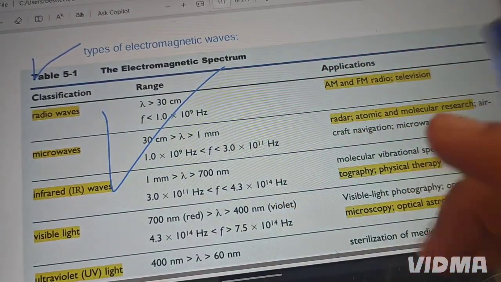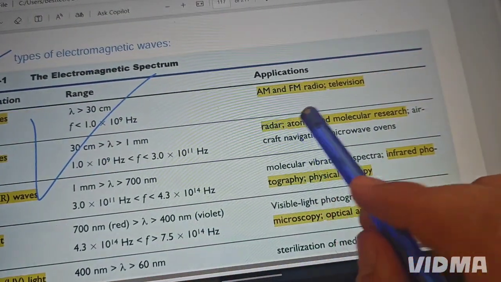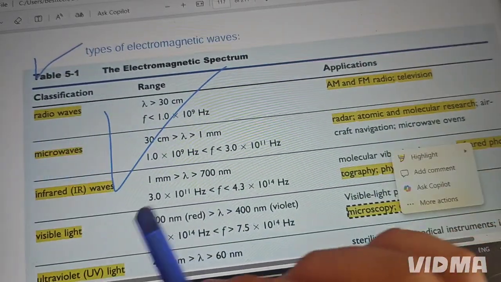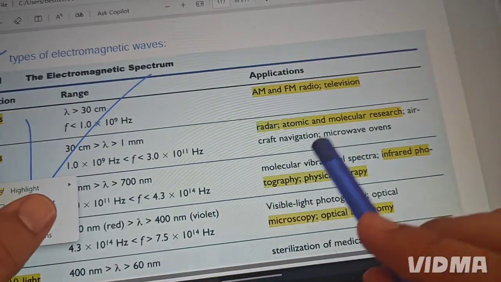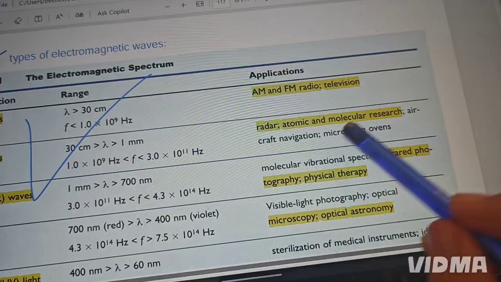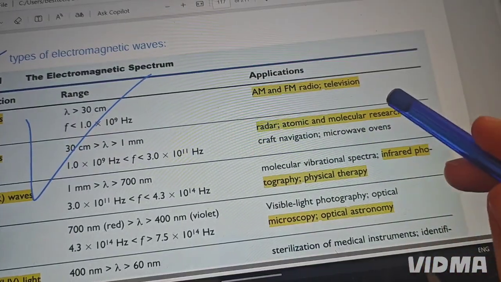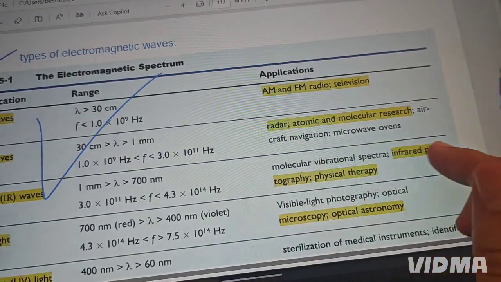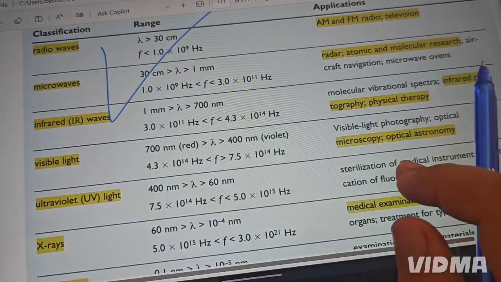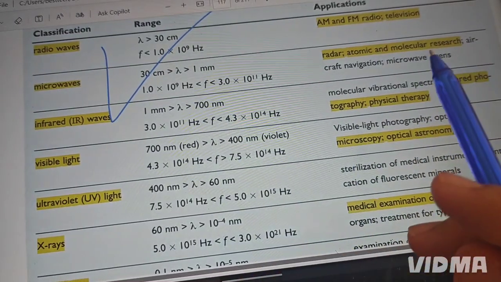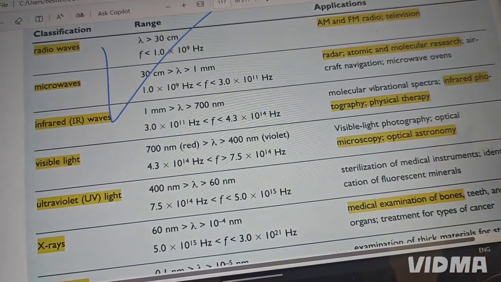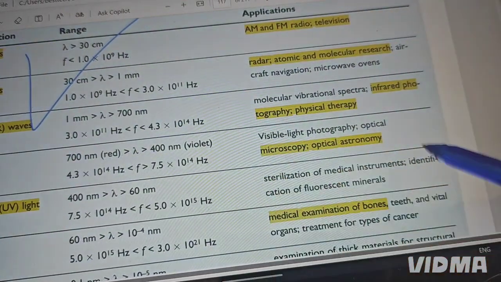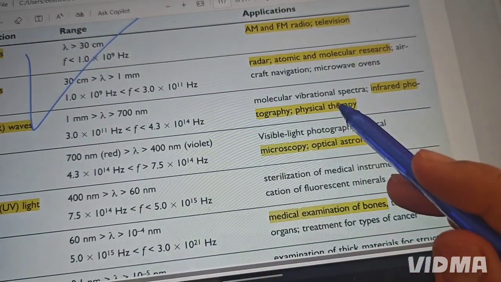For example, radio waves are used in radio and television. Microwaves are used in radar, atomic and molecular studies, navigation, and ovens. IR is used in physical therapy and so on.